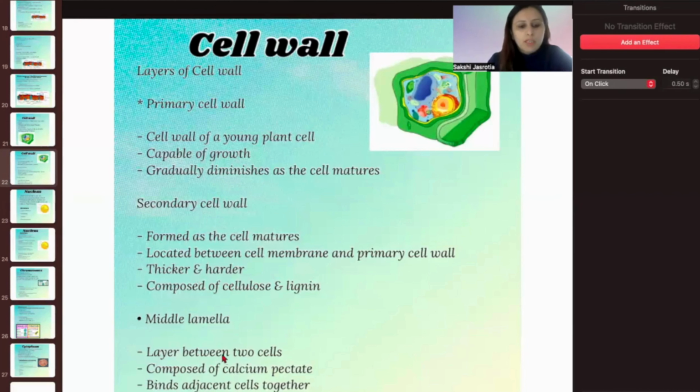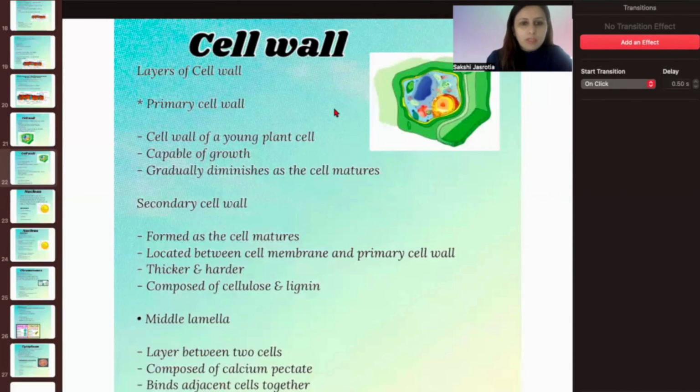Now, about the middle lamella. The middle lamella is the layer between two cells. Suppose these are two cells; the layer present between them is called the middle lamella. It is composed of calcium pectate and binds adjacent cells together. Inside it there are certain small openings that help in the exchange of material between the two cells. Now, this was about the cell wall, which, as we discussed, is present only in the plant cell.